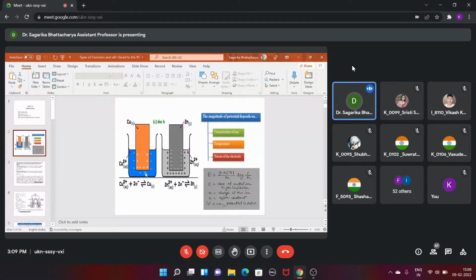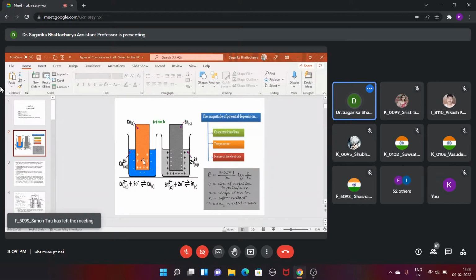Now there will be a backward reaction, where the copper 2+ ion present in the water will try to deposit on the electrode plate. So there will be equilibrium. At a certain stage, the rate of copper ions coming from the electrode and the rate of copper ion deposition will be the same. That is when the equilibrium is achieved.